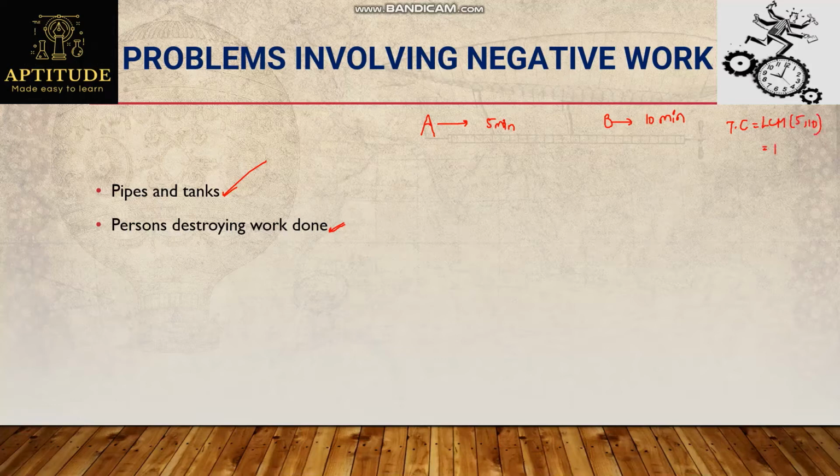The LCM of 5 and 10, we know, is 10, which means I will assume 10 liters is the tank capacity. See this, pipe A can fill a 10 liter tank in 5 minutes, so for 1 minute, how many liters can it fill? Simply 10 divided by 5. Same concept: total work divided by total number of days. Similarly, tank capacity divided by total time taken. 10 by 5 means 2 liters per minute. While pipe B fills 10 liters in 10 minutes, so it can fill 1 liter per minute. So these are individual efficiencies.